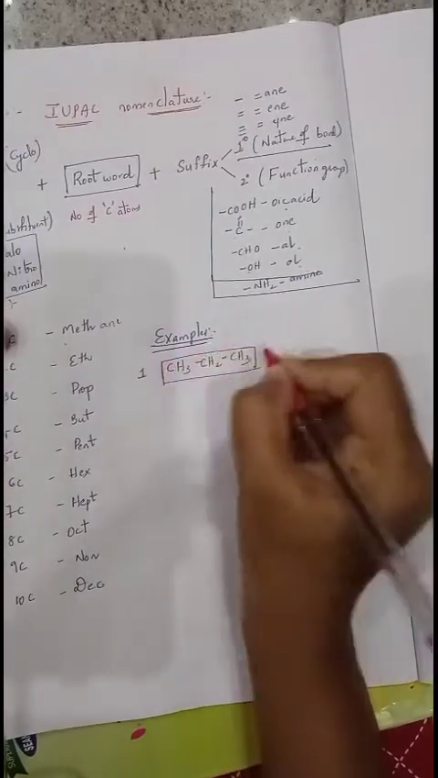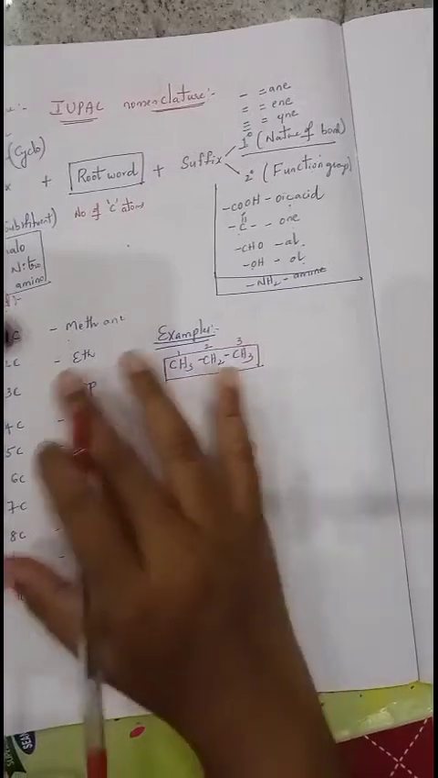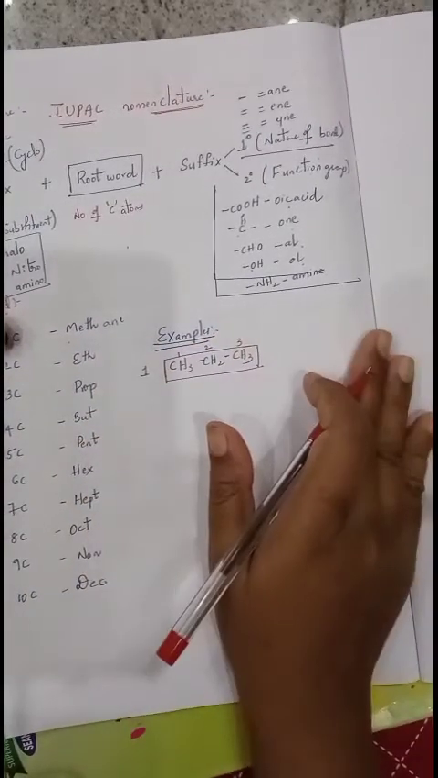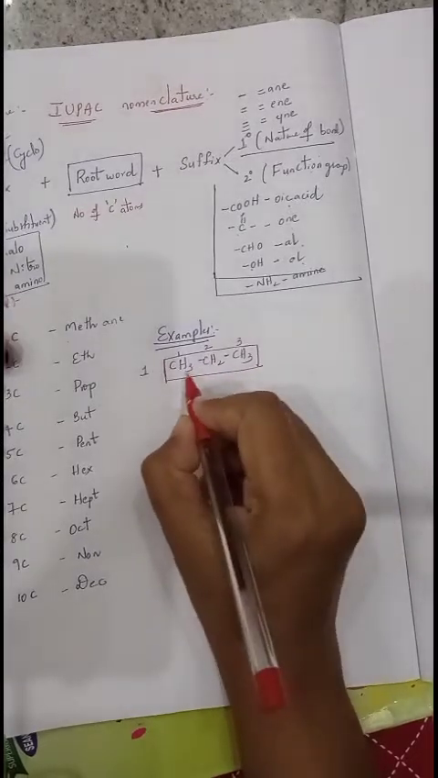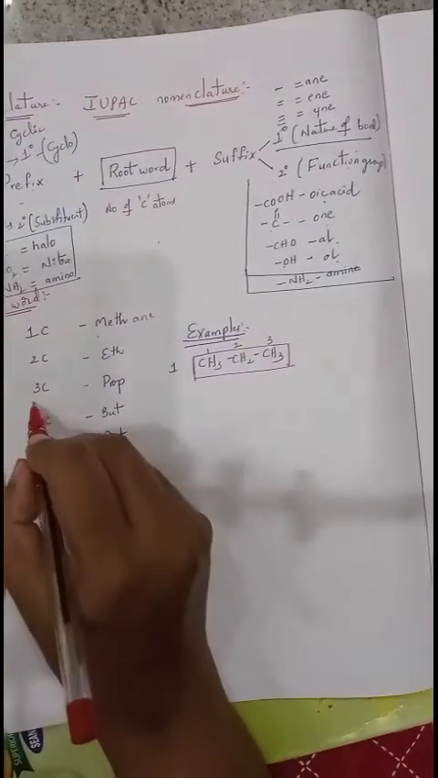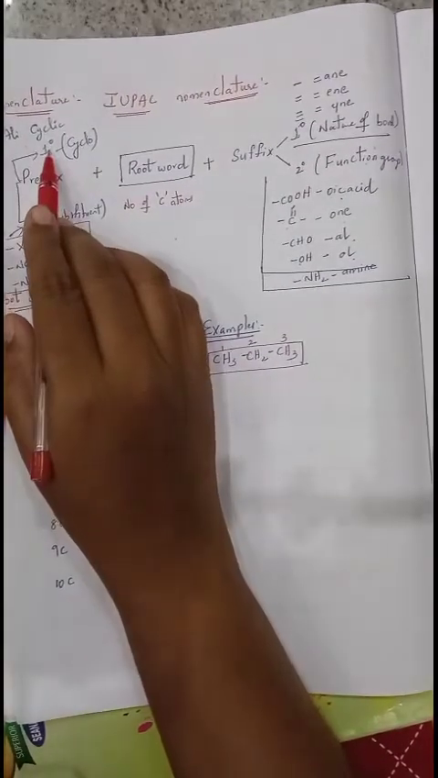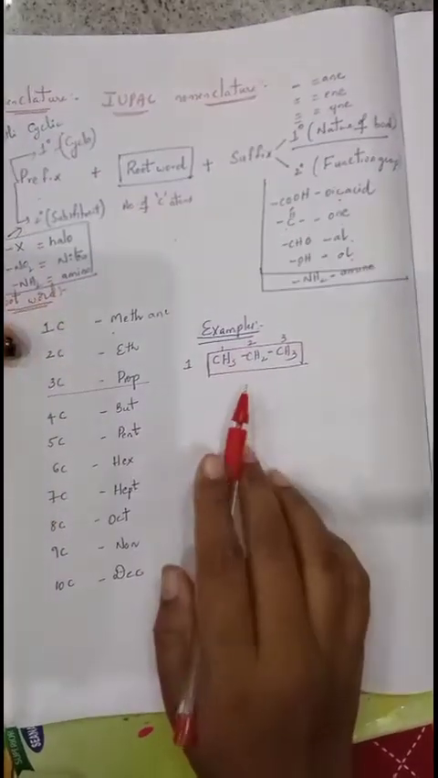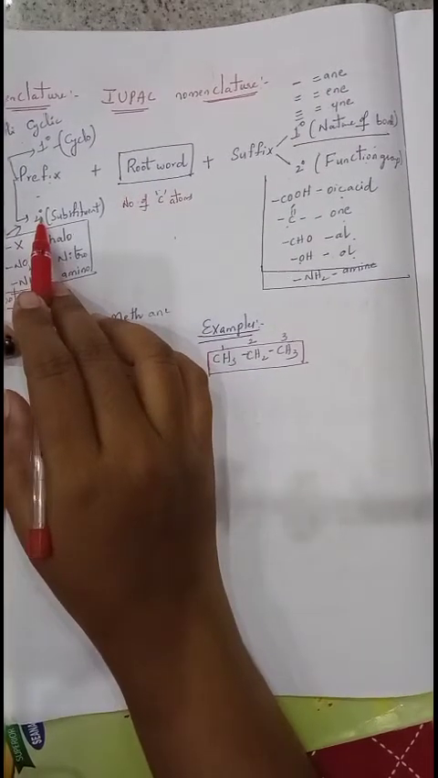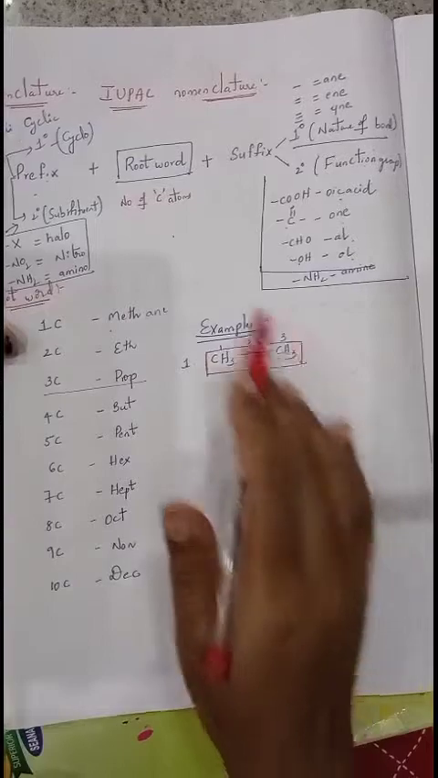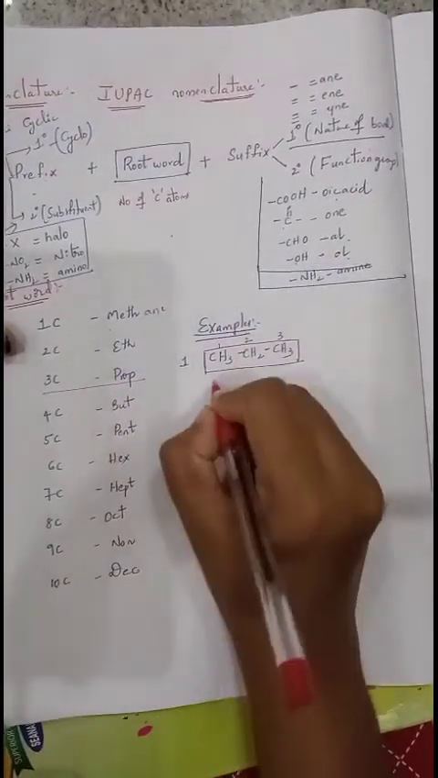I am giving from left to right: first carbon, second carbon, third carbon. There is no functional group, no substituent, no multiple bond, so directly you can write its name. Total number of carbons is 3. With 3 carbon atoms, what is the root word? Prop. There is no primary prefix, as it is applicable only for cyclic; this is not cyclic, it is aliphatic. Secondary prefix is also not there because there is no substituent. Then directly the root word. The root word with 3 carbon atoms is prop.